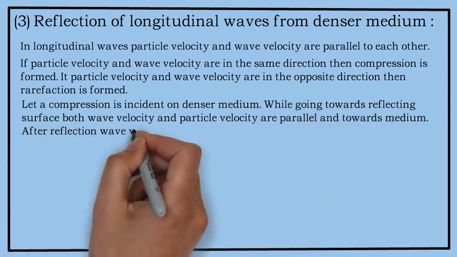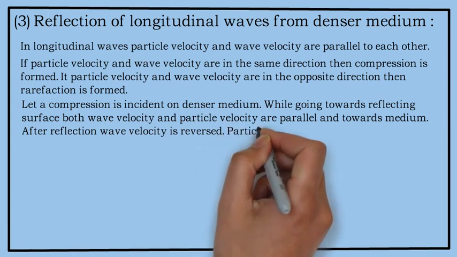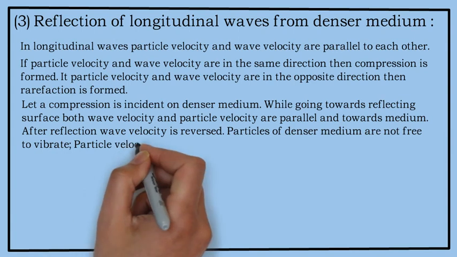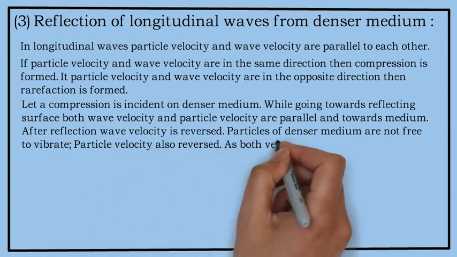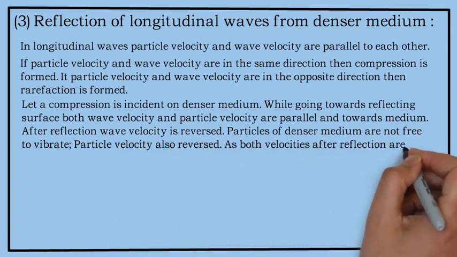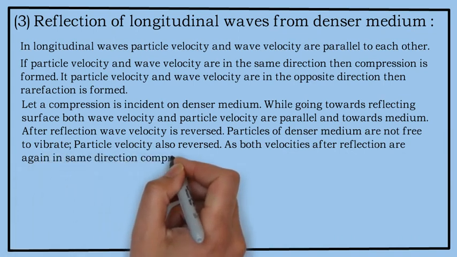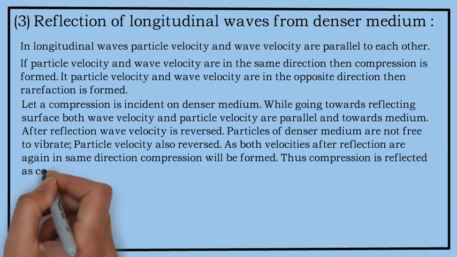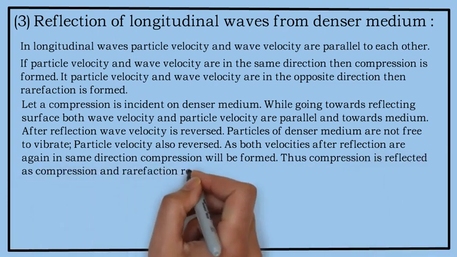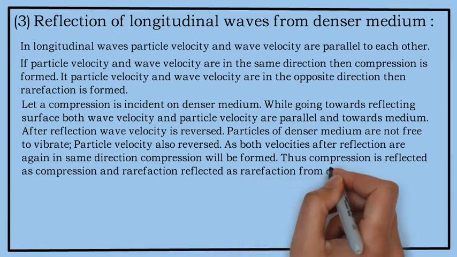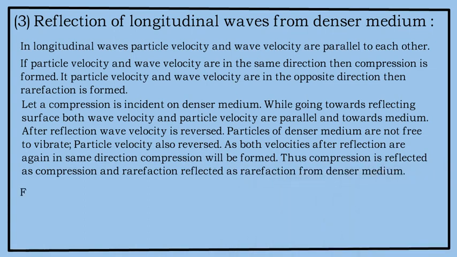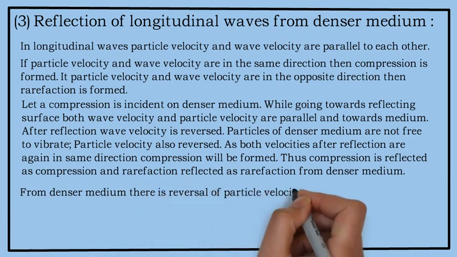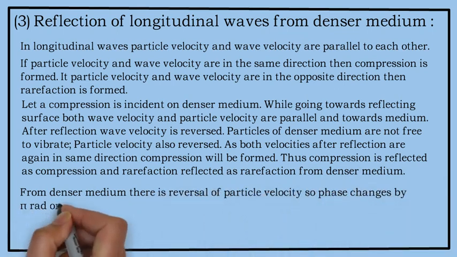After reflection, wave velocity is reversed. Particles of a denser medium are not free to vibrate. Particle velocity is also reversed. As both the velocities after reflection are again in the same direction, compression will be formed. Thus, compression is reflected as a compression and rarefaction is reflected as a rarefaction from the denser medium. From a denser medium, there is a reversal of particle velocity, so phase changes by 180 degrees or pi radians.